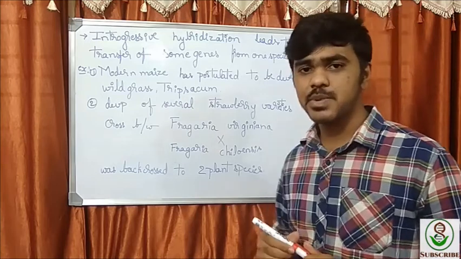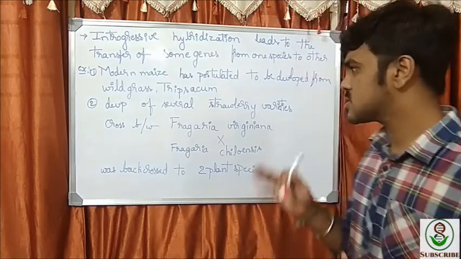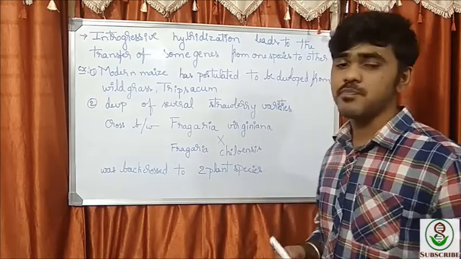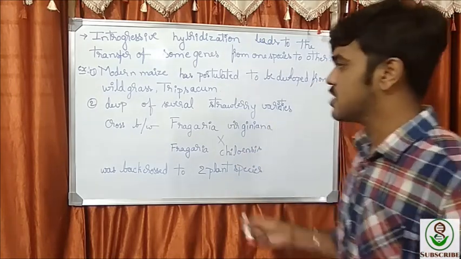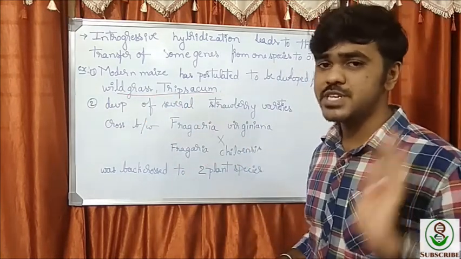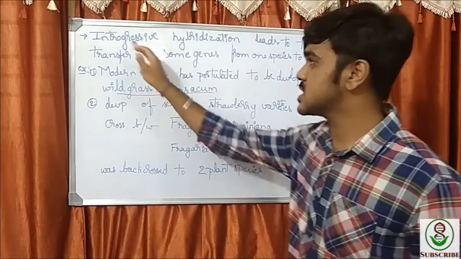Let's see some examples. Modern maize has been postulated to be developed from the wild grass Tripsacum. They have postulated that the modern maize has been derived from the wild grass Tripsacum by this introgressive hybridization.